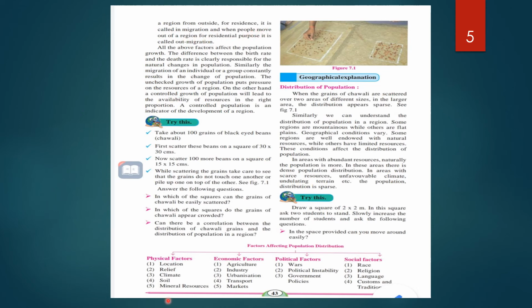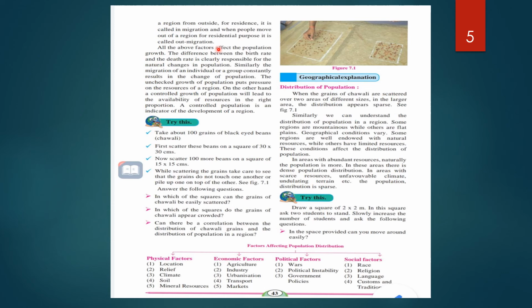And second, when people move out of a region for residential purpose, it is called out migration. Sometimes we live in Pune and for some reason we migrate to Kolkata.